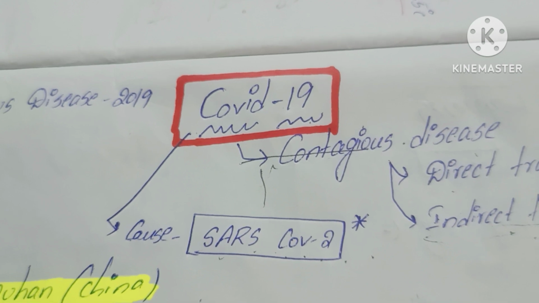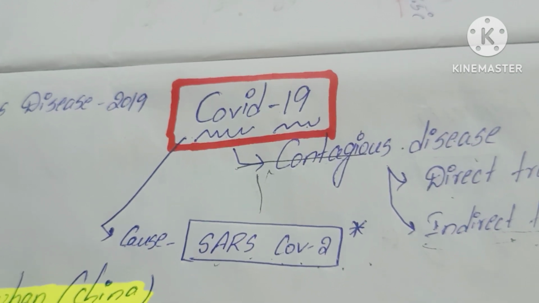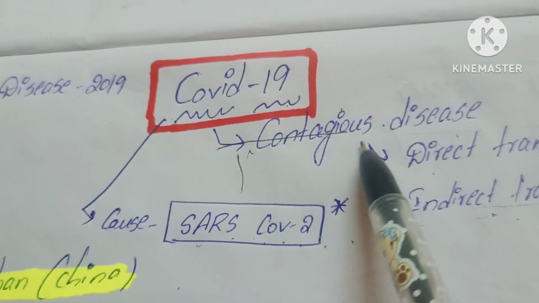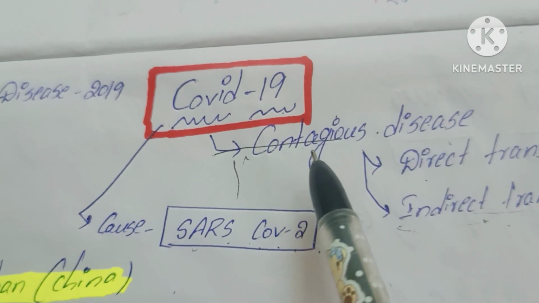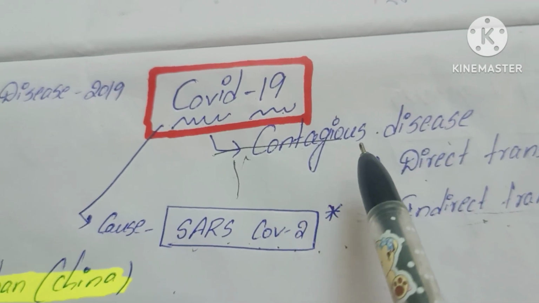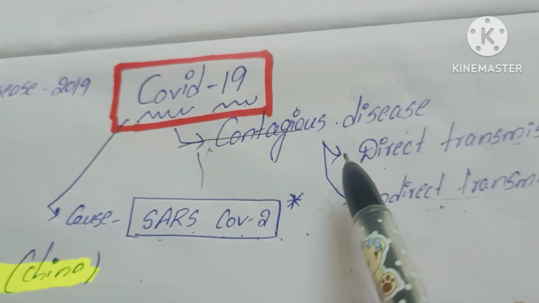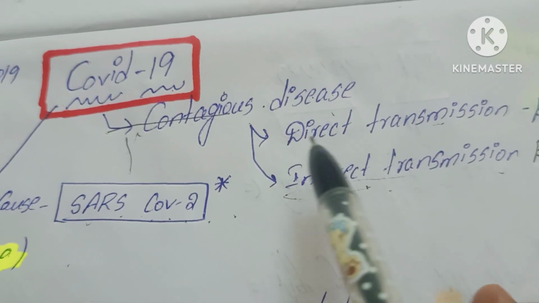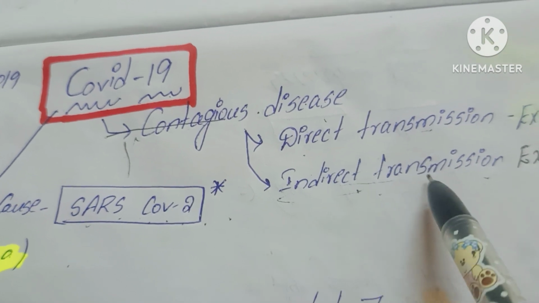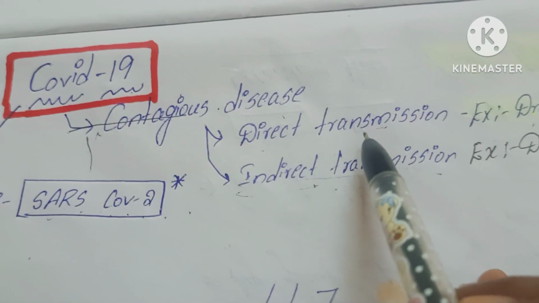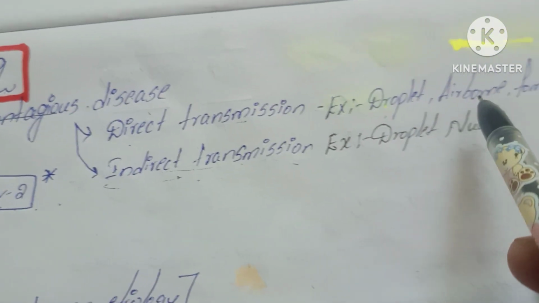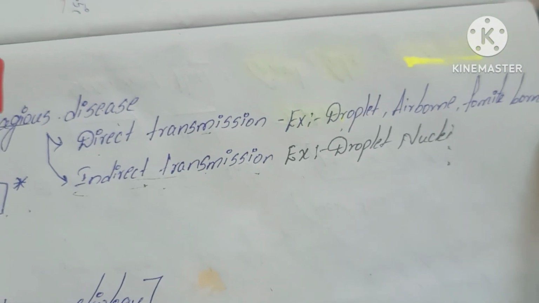Today we discuss COVID-19. COVID-19 is a contagious disease. A contagious disease means it is transmitted from one person to another person. Contagious diseases are of two types: direct transmission and indirect transmission. Direct transmission examples are droplet and airborne infections.